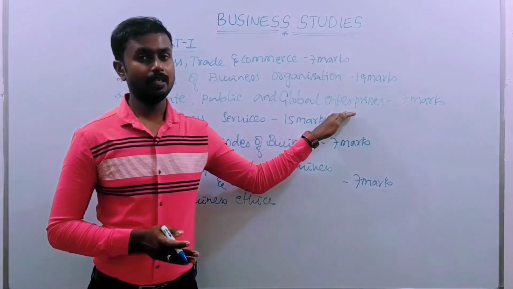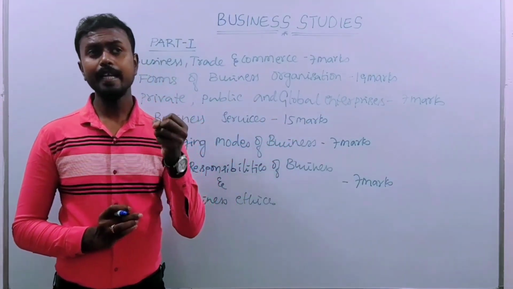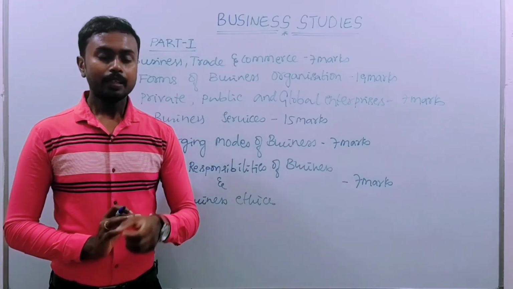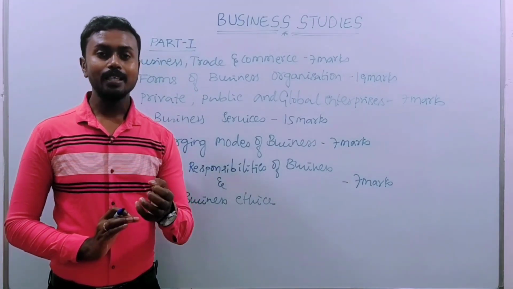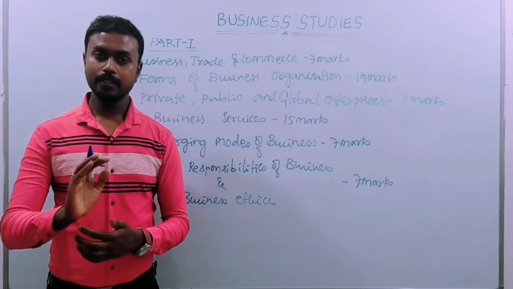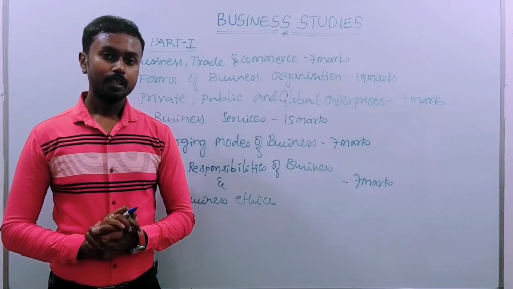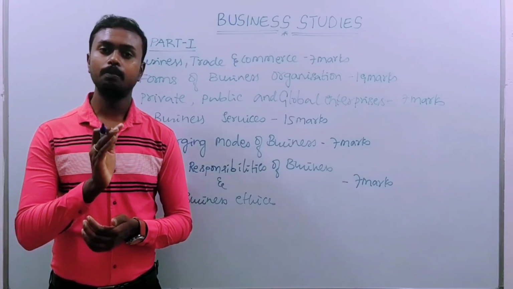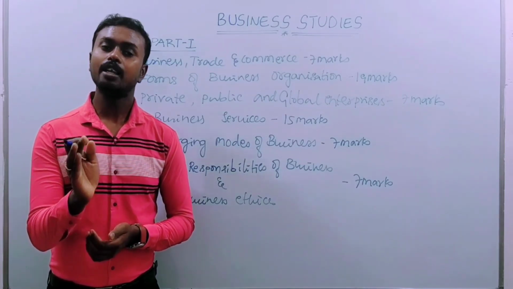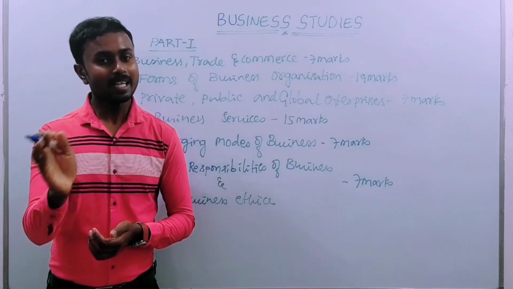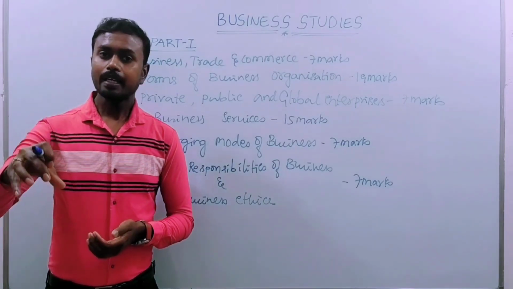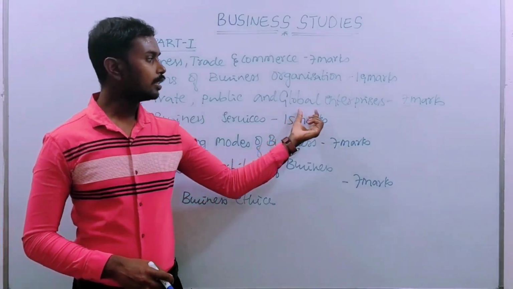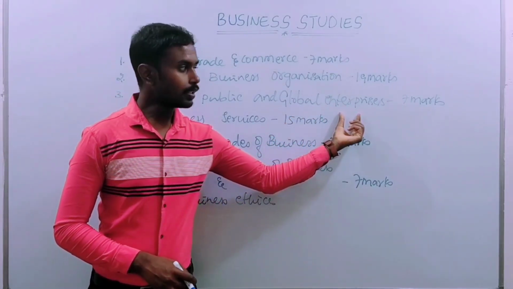And global enterprises. Take KFC company as a best example. KFC is basically from the US, a company from another country. They have established or started different branches in different countries. That means one company, different branches. This we can call global enterprises.